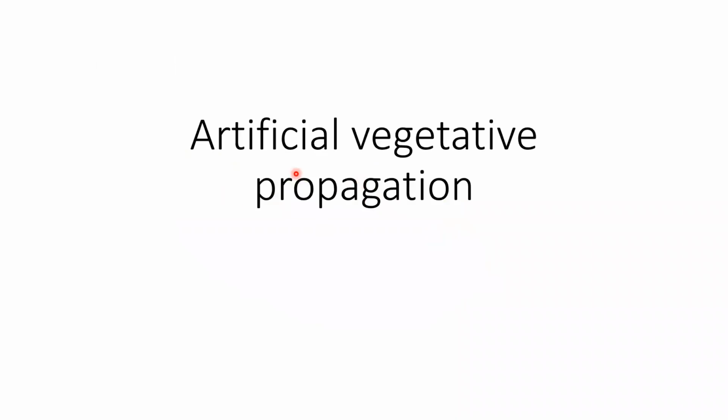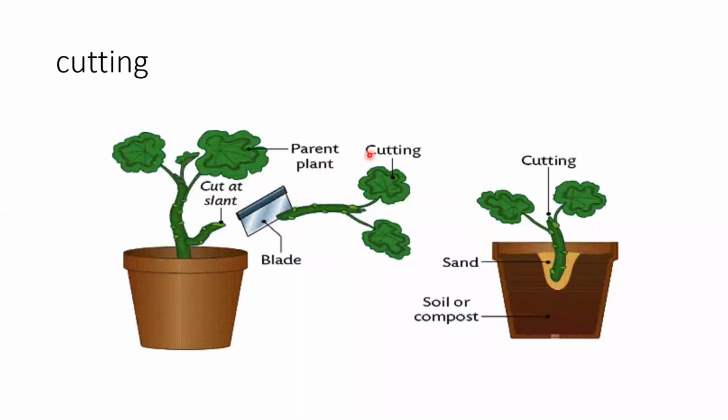So now we start with artificial vegetative propagation. Artificial vegetative propagation is when humans interfere in vegetative propagation. So the very first example is cutting. I would like to give you the example of rose. All of you must have grown a rose plant by cutting a branch of rose. When you cut a branch of rose which has at least one node, one internode and some leaves, and you sow this branch in the sand, ultimately it gives rise to new roots and it starts living life as a new plant. So this is the example of cutting.